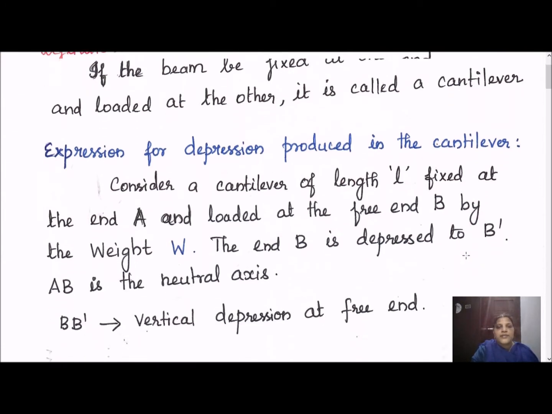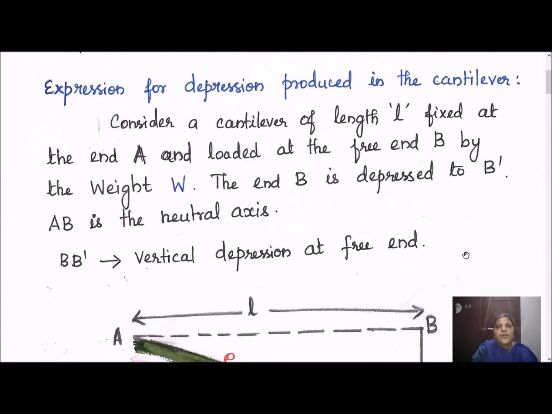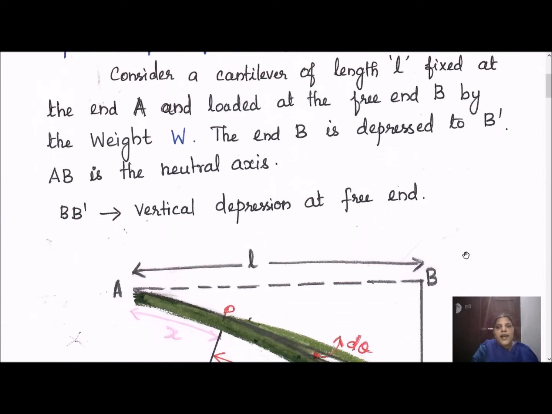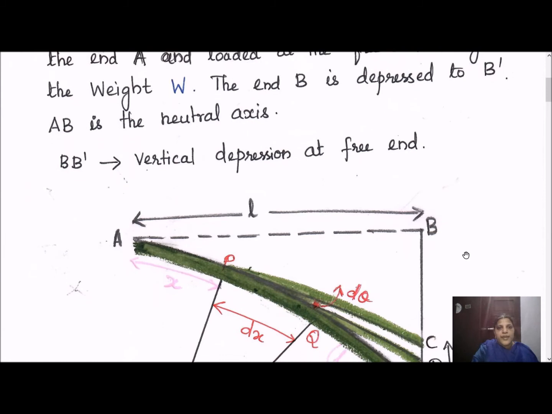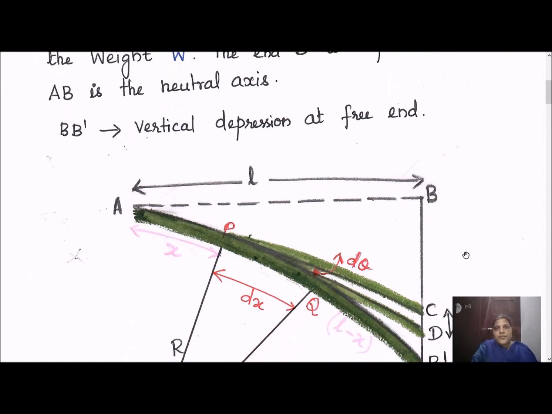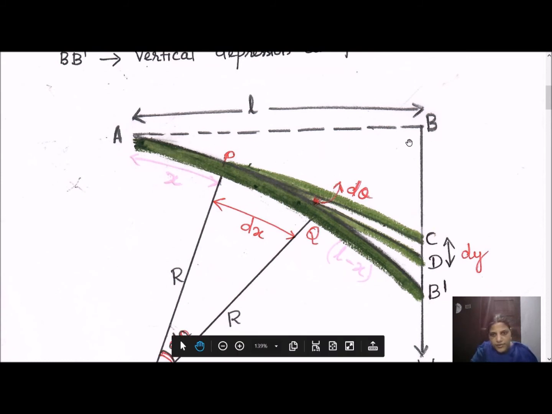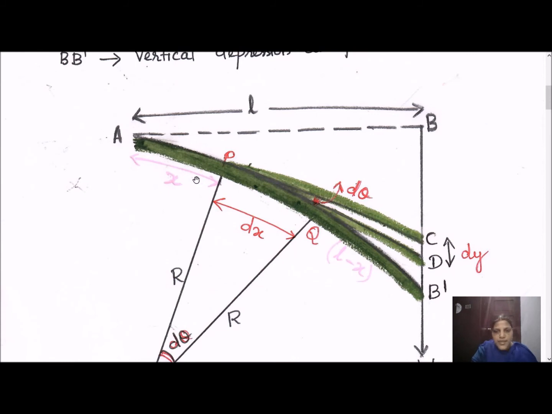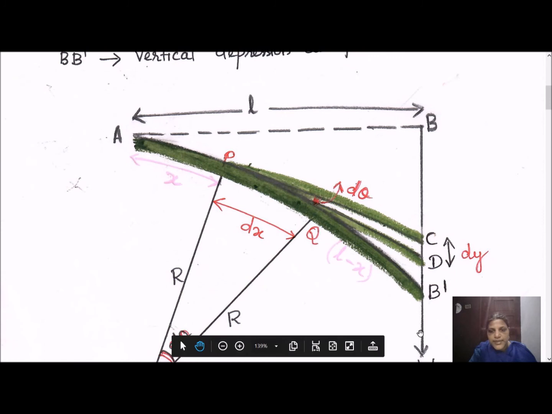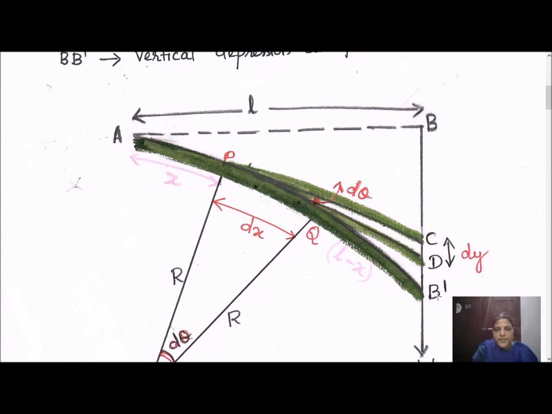Now we are going to consider a cantilever having length small l, fixed at the end A and loaded at the end B by the weight W. The end B is depressed and AB is taken to be the neutral axis. Initially the beam is along this line, so AB is the neutral axis. Now we apply a load to the B end, so it gets depressed. The new position B dash occurs here. So B dash is otherwise called the vertical depression value.